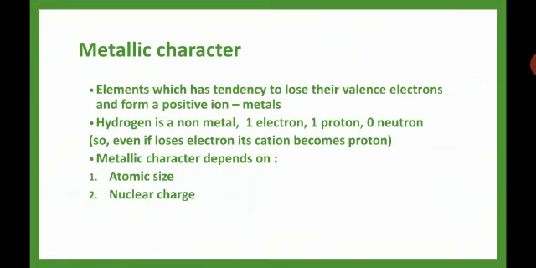Because of this nuclear charge, what happened? The nuclear pull will be more across the period. So if it is more, it means we cannot remove the electrons very easily. So down the group, the metallic character increases. Across the period, the metallic character decreases.